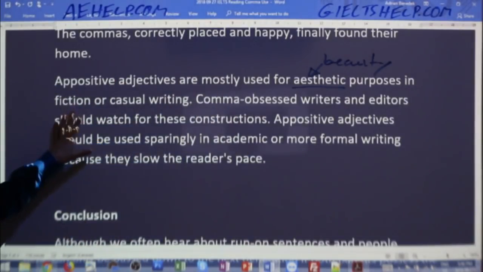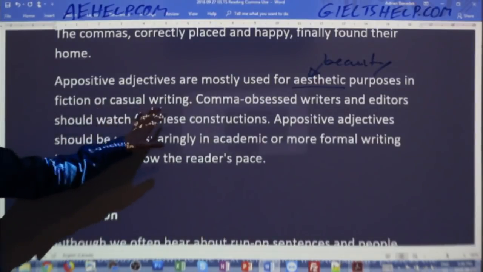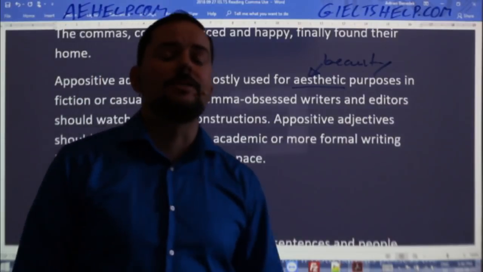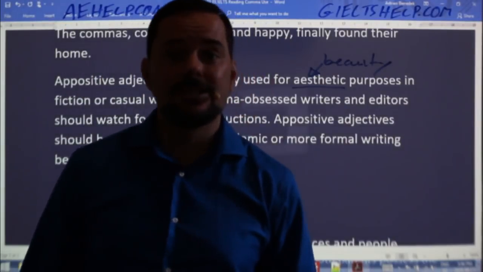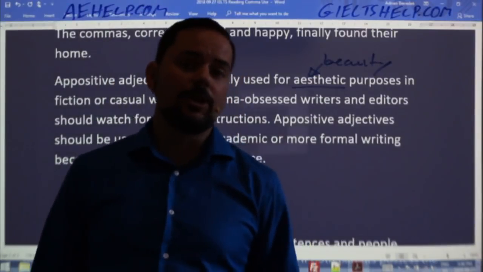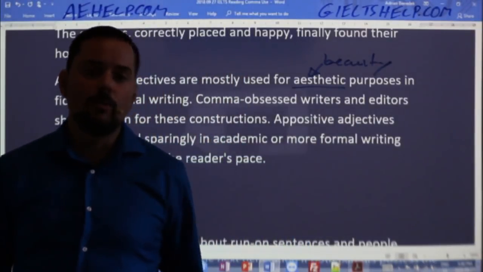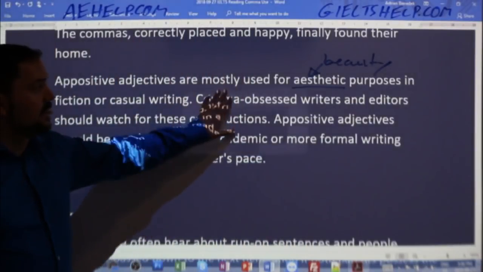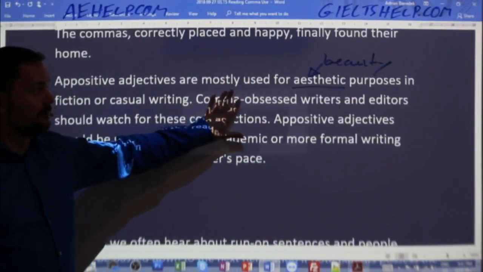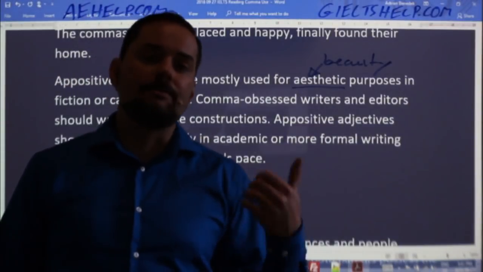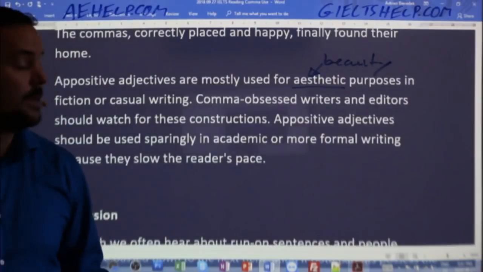You will often find them in fiction and casual writing. So for those students who are watching and you're doing general IELTS exam, your Task 1, letter writing, where you're writing a letter to someone, I highly, highly recommend using commas in this style. Okay, it will definitely help to improve your IELTS band score.